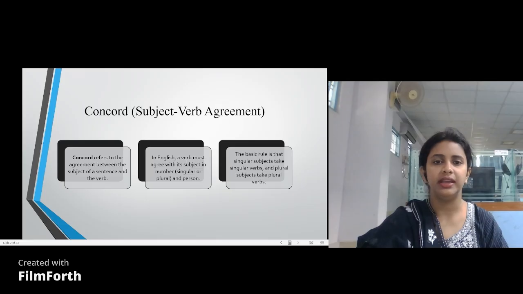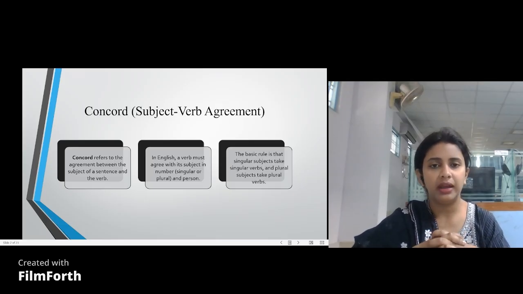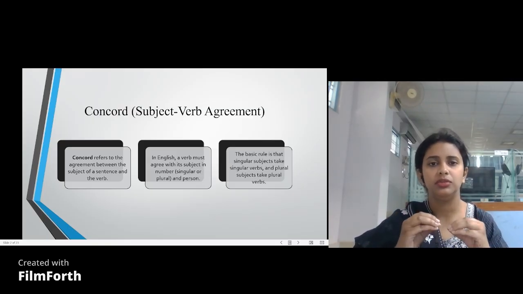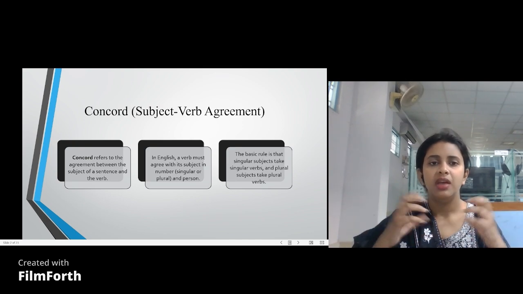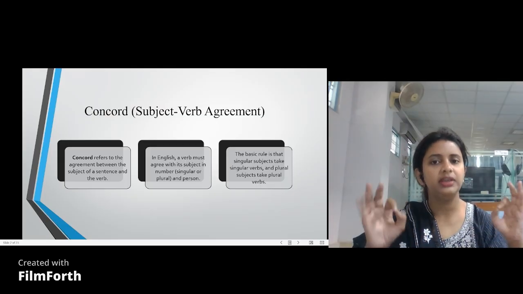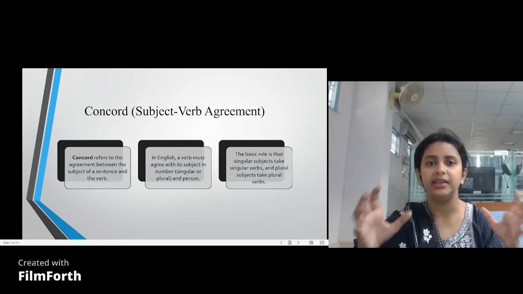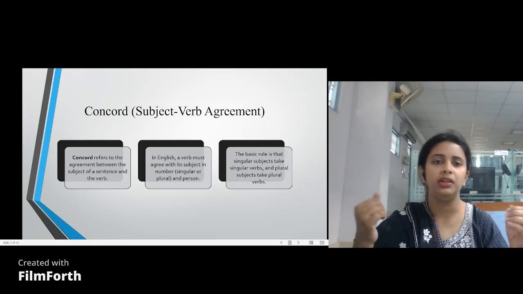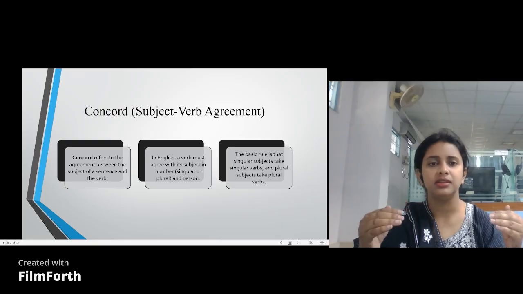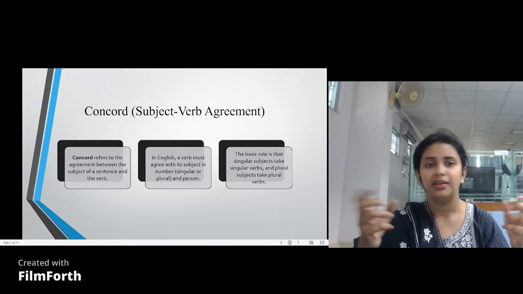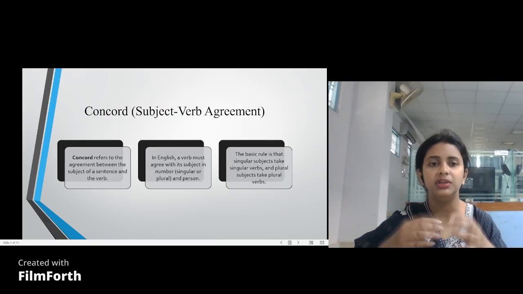As you can see here in the slide, the first thing that we're going to start with today is subject-verb agreement. Now, let me, children, give you a very basic concept of the foundations of English grammar. Foundation of English grammar refers to the basic format in which we create a sentence. You know it very well that when we write a sentence, any sentence, for example, he is studying, or the tree is green, the plants are green, or the bird sings.